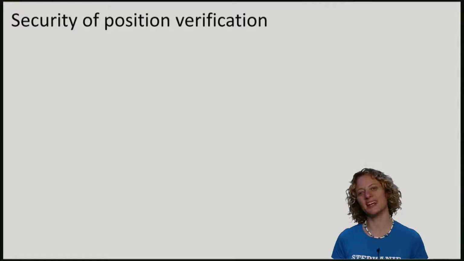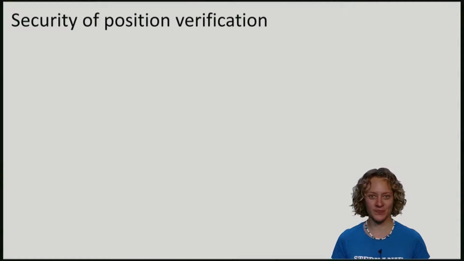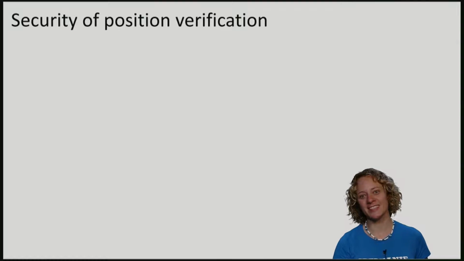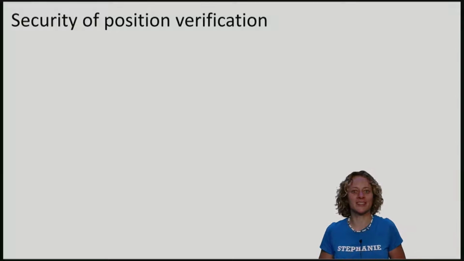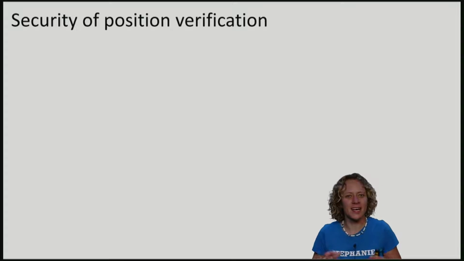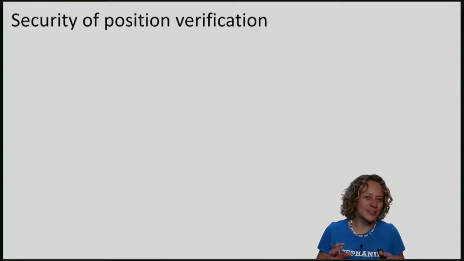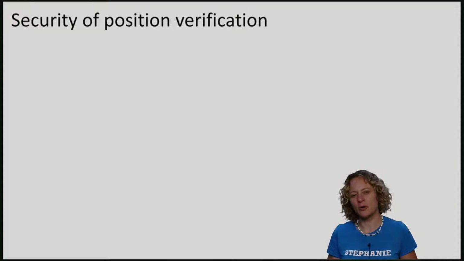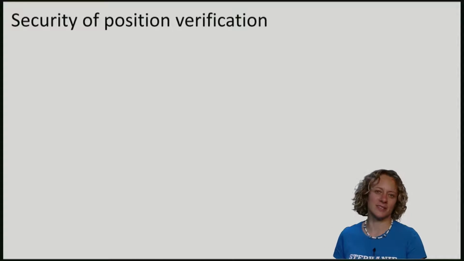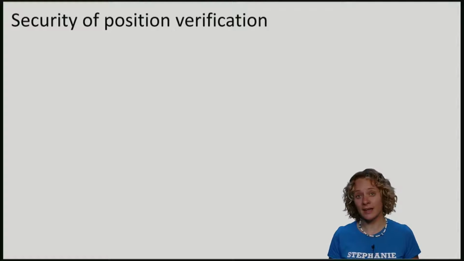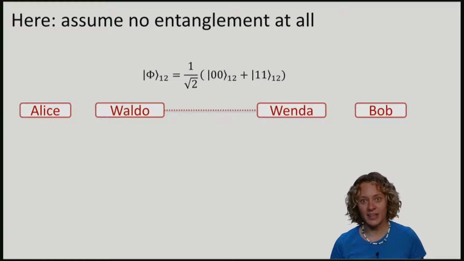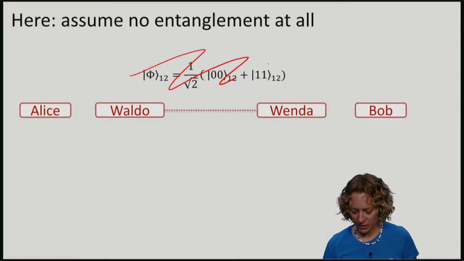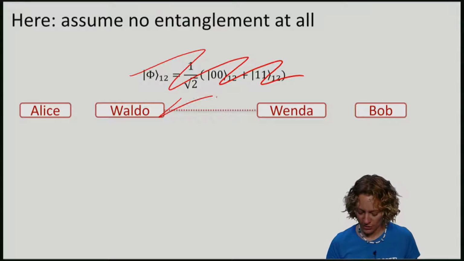Let's now investigate the security of our position verification protocol. We have seen that if Waldo and Wenda share an arbitrary amount of entanglement, then there exists an attack. So we can certainly hope to achieve security only if the entanglement is limited. In this video, let's examine security if Waldo and Wenda share no entanglement at all, no shared states of any kind.